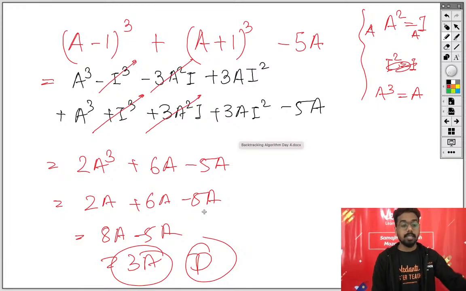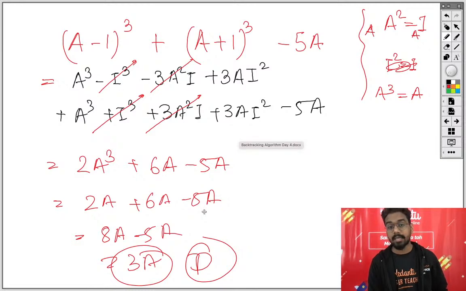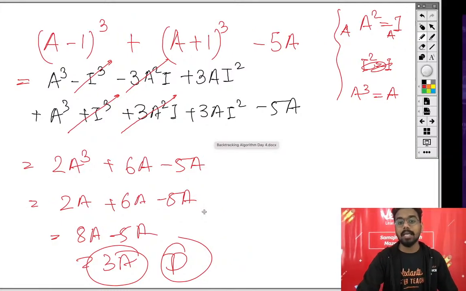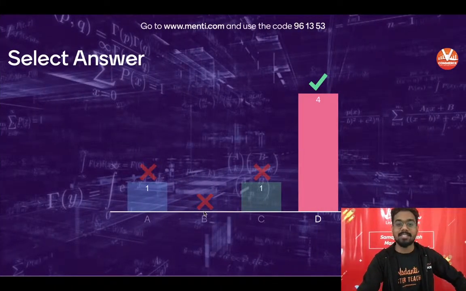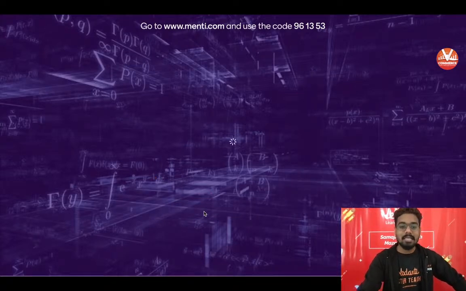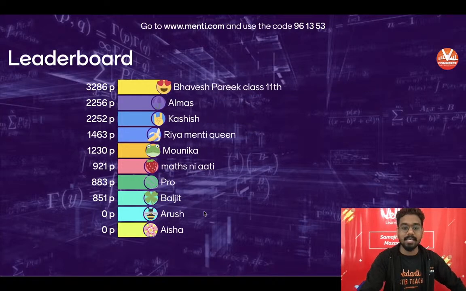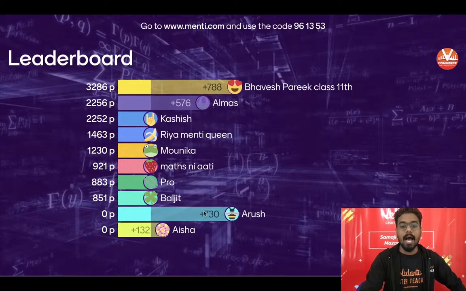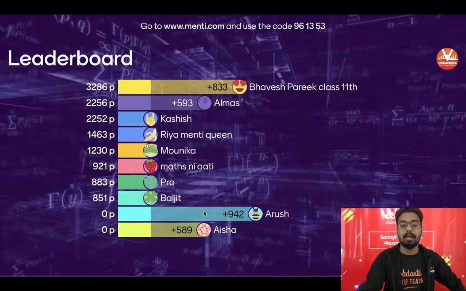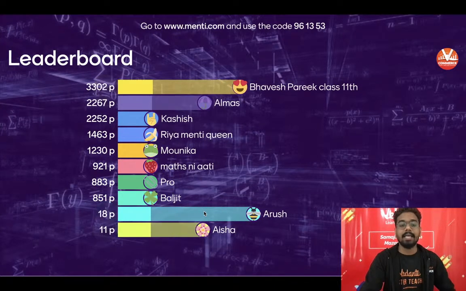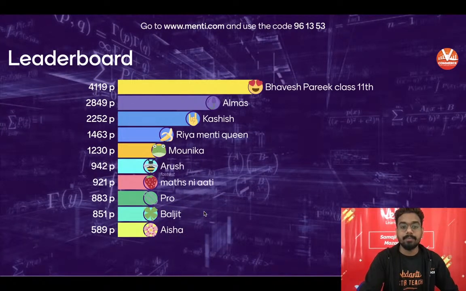Okay, that's great that you are having this chapter in the 9th standard. So Aisha, you will take part and you will show that 9th standard वाले भी 11th 12th वालों से बिल्कुल कम नहीं हैं. चलिए देखते हैं किसने सही आंसर किया था. Okay, Aisha has got the point, so very well done, Aisha. You have answered correctly, and great. But Arush was the fastest for this particular question.